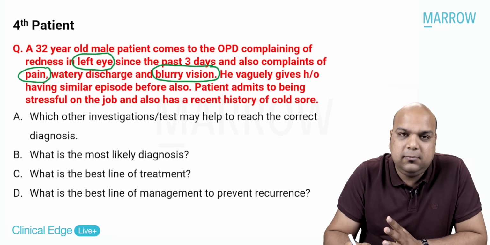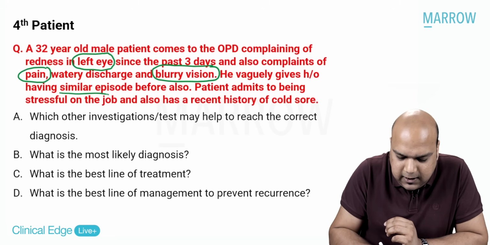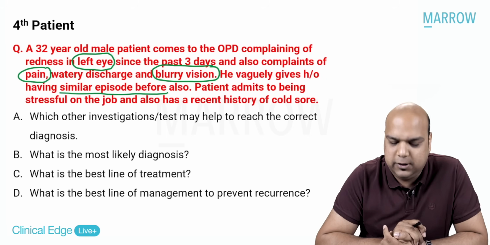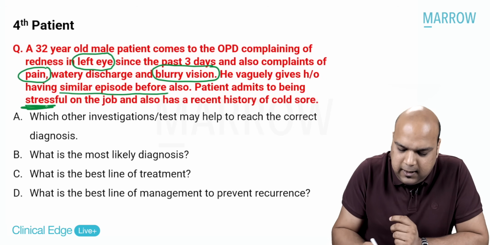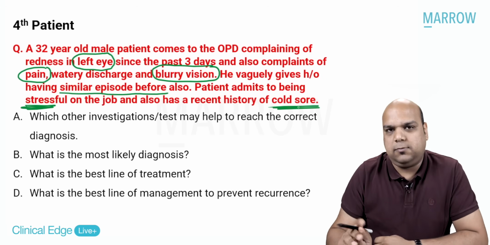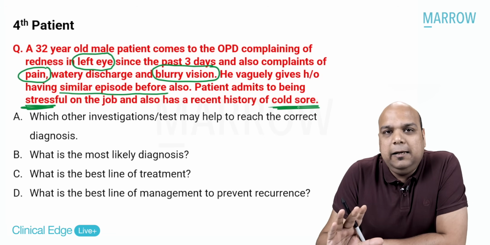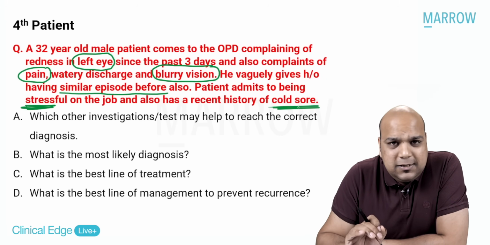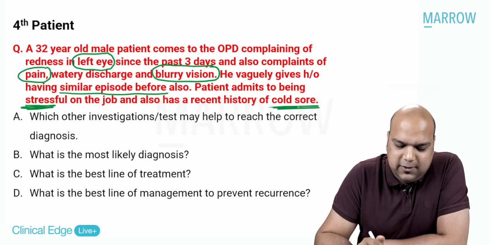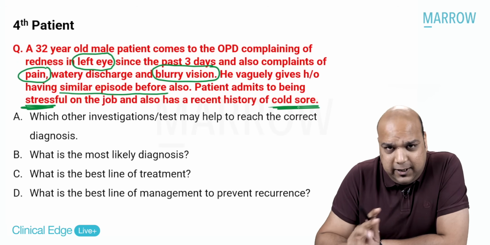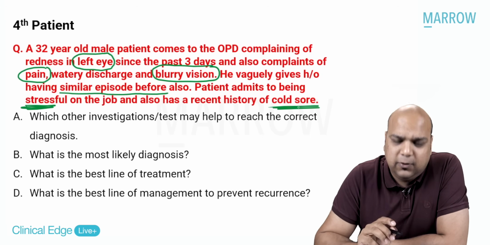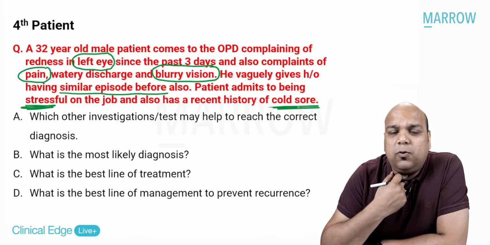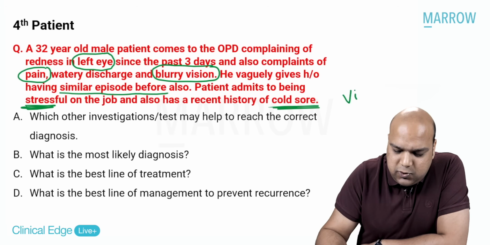He vaguely gives history of having a similar episode before also. Patient admits to being stressed on the job, so there is some stress, and also has a recent history of cold sore. Now think about this. Slightly more challenging, but easy because conjunctivitis is at least ruled out, episcleritis is ruled out, scleritis is ruled out, blepharitis is ruled out, cornea is involved because of blurry vision and pain. I hope you understand. Now, along with all this, what is there? Stress on the job, cold sore. As soon as you think of a cold sore, throat infection, throat infections are usually due to viral causes.